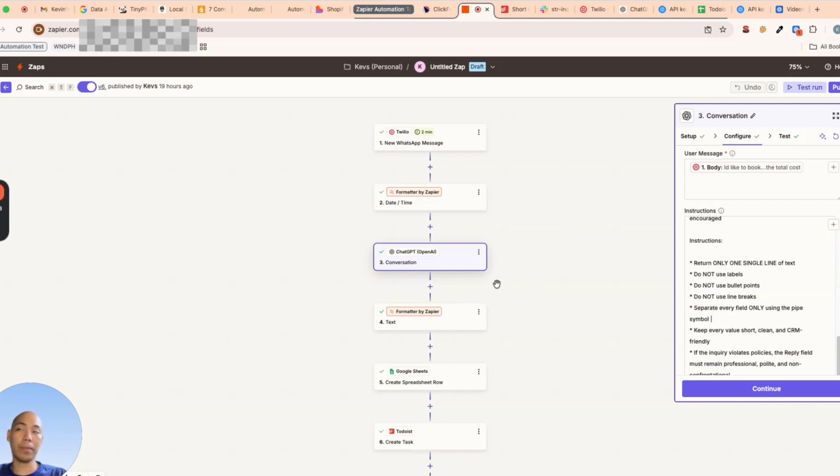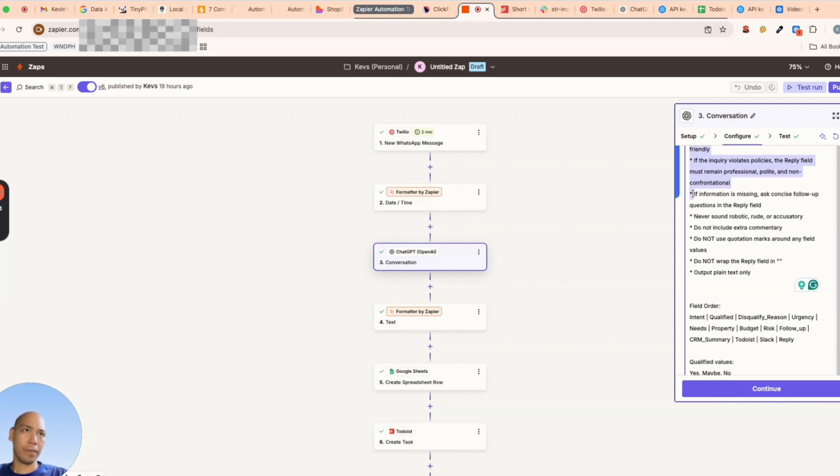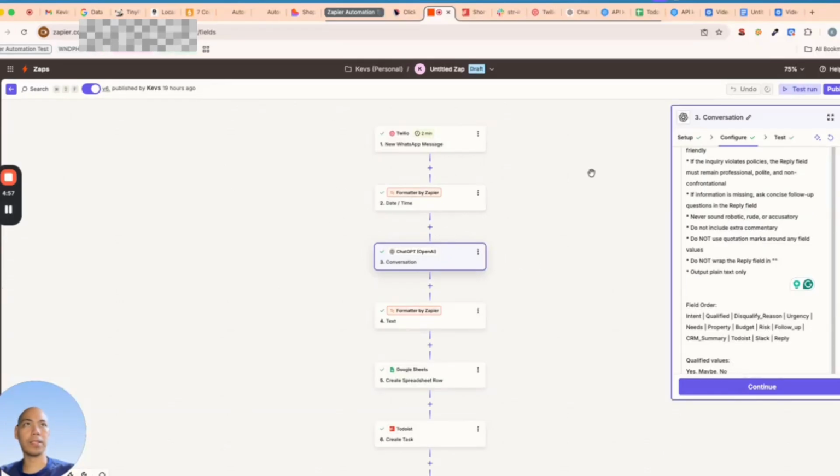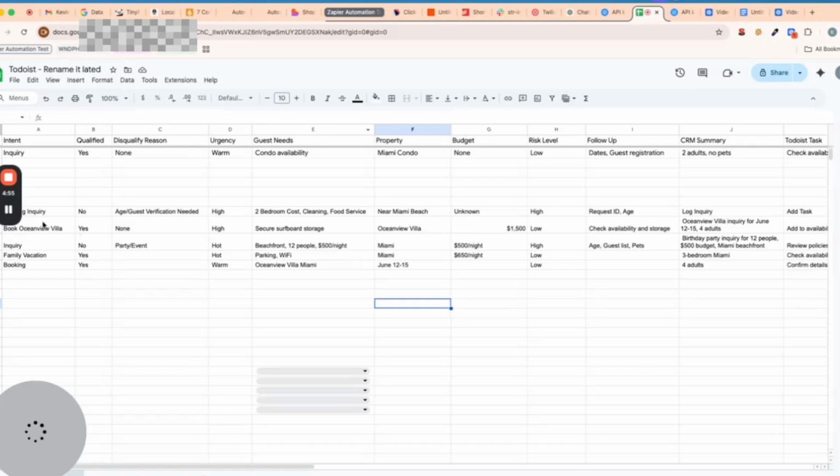So I'll show you some of the instruction like this. If the inquiry violates policies, the reply field must remain professional, polite, and non-confrontational. Never sound robotic, rude, or accusatory. So these are the sample instruction I feed in ChatGPT. Now let's wrap this up and look at the actual automation.